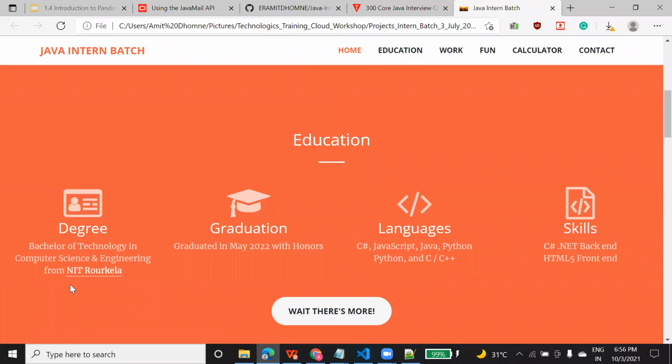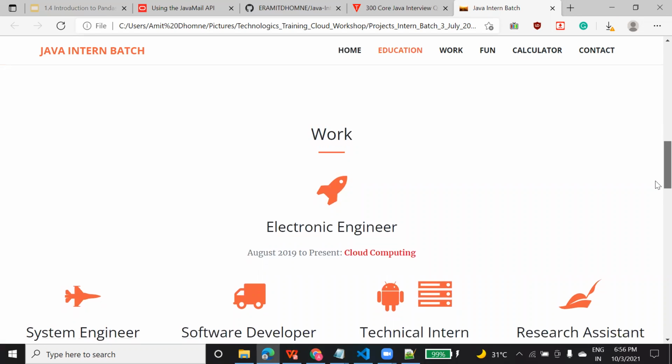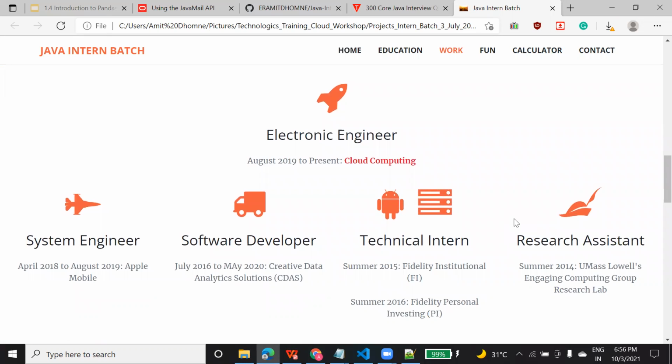name. Like I have given my college name, you can change it to your college name, your graduation passing year, the programming languages you know, the skills that you have, which company you work in, you can give the details, your biodata. So it is like a personal website.